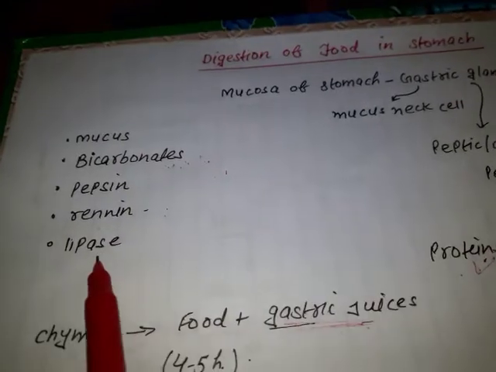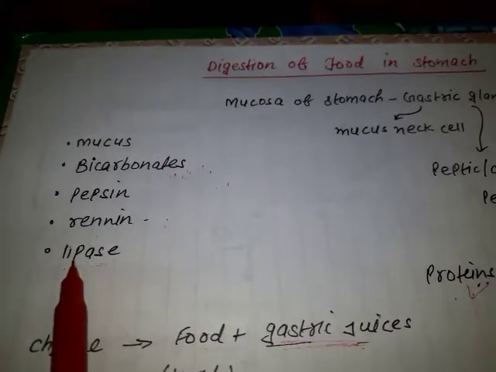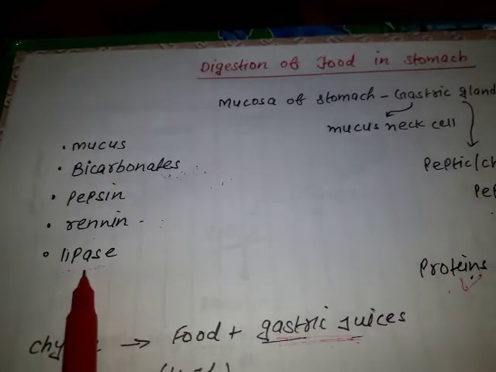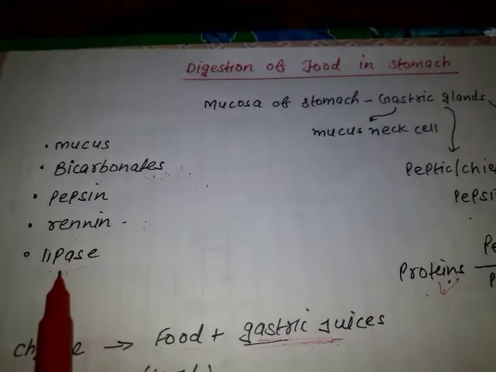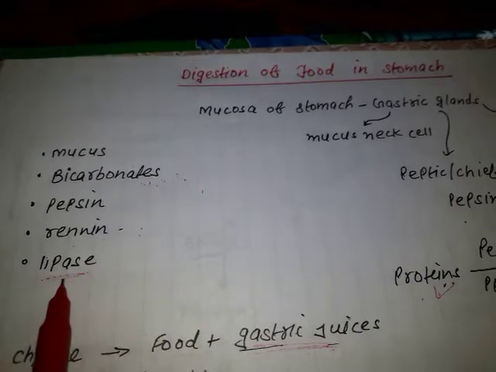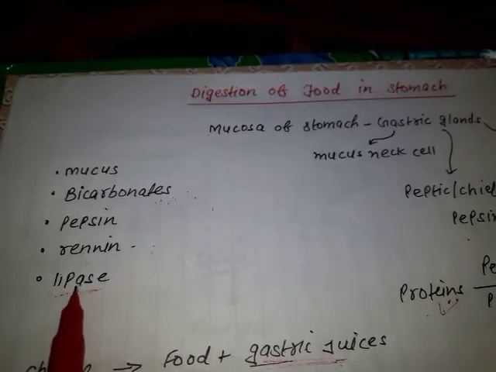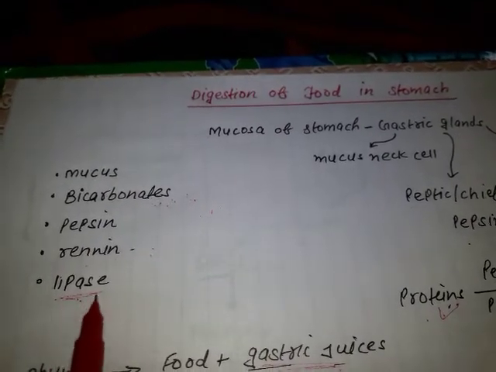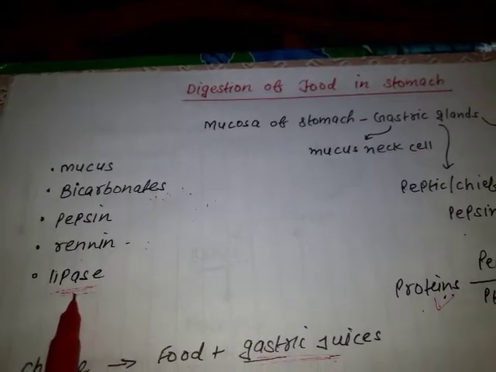Now this is lipase, the enzyme which acts on lipids and helps in the digestion of lipids. But we haven't discussed lipids here because only a very small digestion of lipids takes place here. This enzyme is present in very small amount in gastric juice. Mainly lipid digestion takes place in the small intestine.